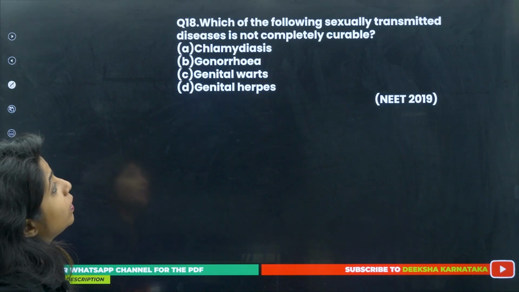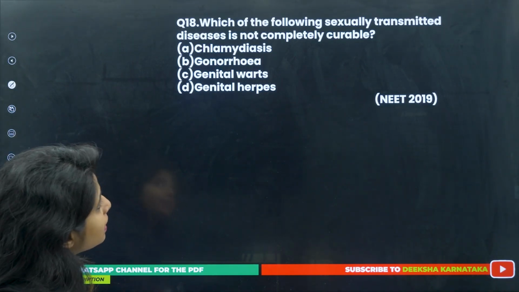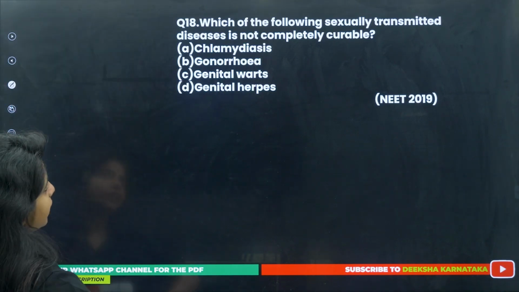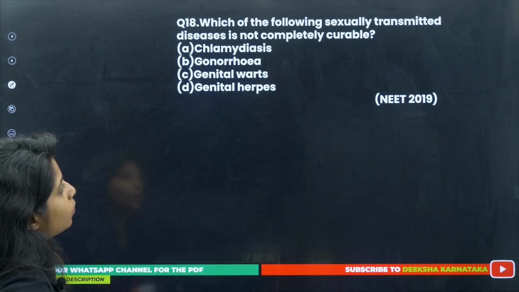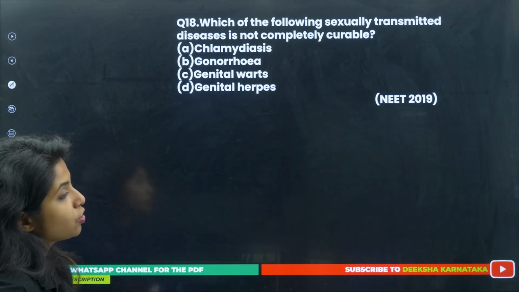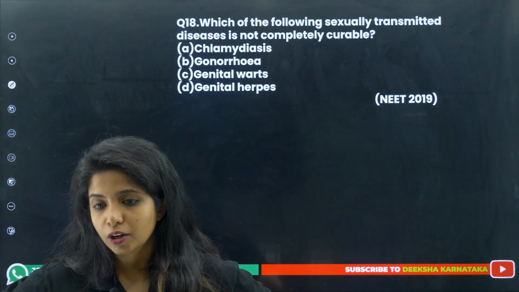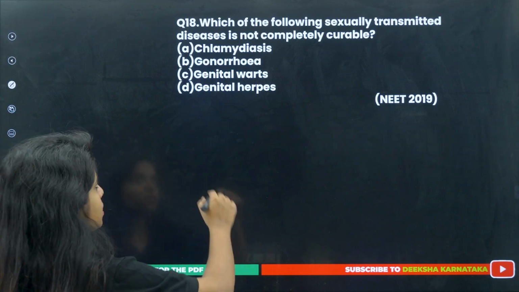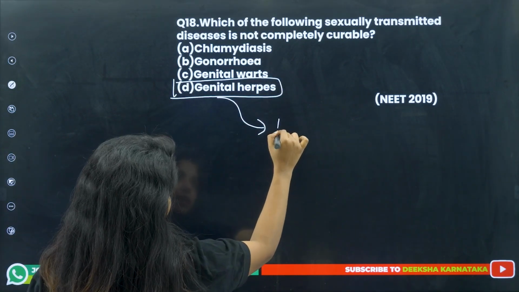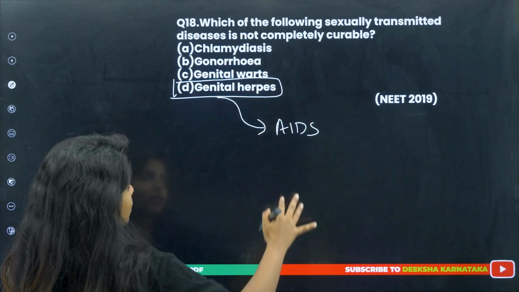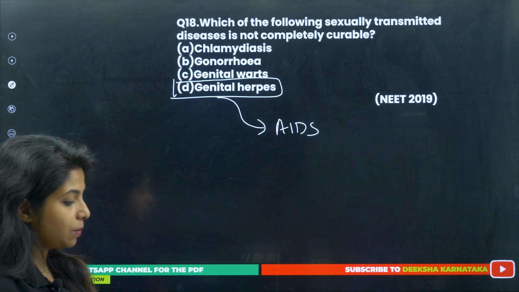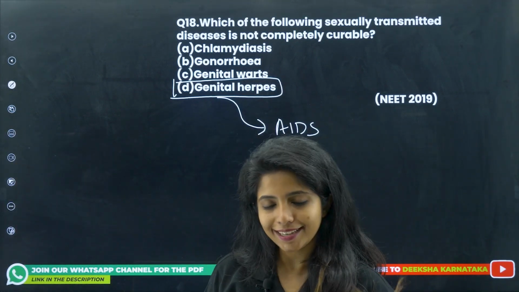Which of the following sexually transmitted diseases is not completely curable? Tell me, children. Chlamydiasis, gonorrhea, genital warts and genital herpes. Which one is not completely curable? There are two diseases which are incurable. One is AIDS, another one is genital herpes. The answer is this one. Rest everything can be cured in some or the other ways. So as I said, AIDS and genital herpes are incurable, which come under sexually transmitted infections. This came in the year 2019 in NEET.